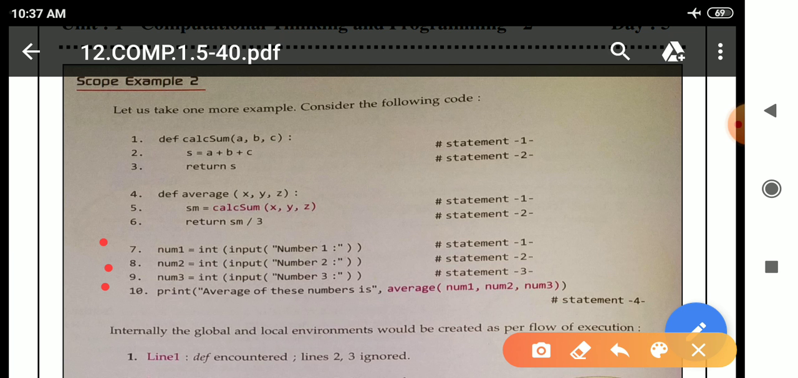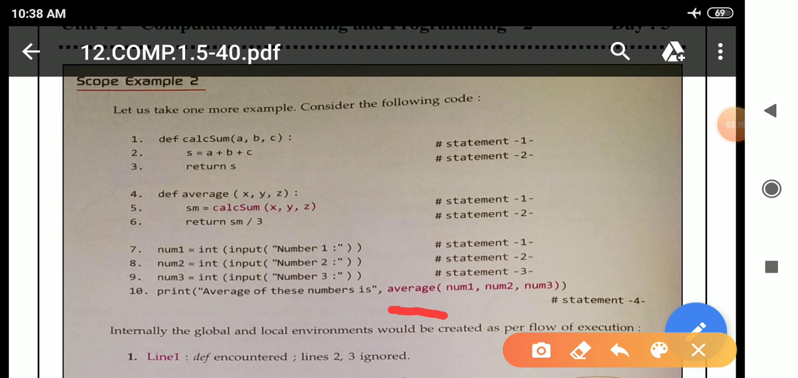And at line number 10, see here a print statement is there, but there is also a function call. The name of the function is average, containing 3 arguments here. This is known as an argument and this is known as a parameter. Here the function call is inside the print function. So after this, the function call is average.